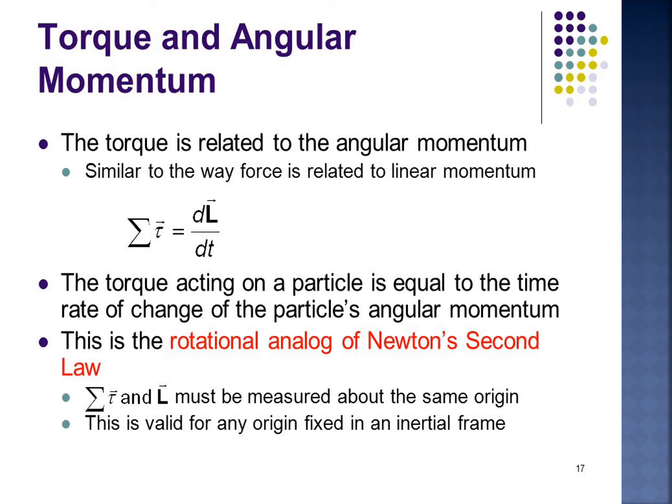Now, what is torque and angular momentum? Okay, torque and angular momentum. When a net force acts on a body, it produces a linear motion in the direction of the applied force. If the body is fixed to a point or an axis, such a force rotates the body, depending on the point of application of the force on the body. This ability of the force to produce rotational motion is called the torque or the moment of force.